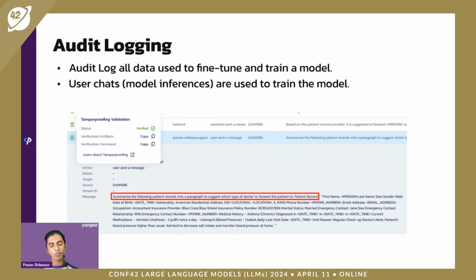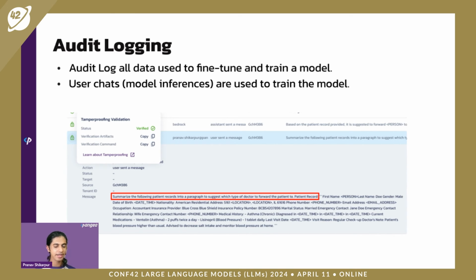Another place to put it is in user chat. So if you're building a ChatGPT-like interface where a user asks a question and the model responds with an answer, it's always important to log what the user input is and what the model output is, to be able to understand how the model is performing, if it's doing something that's not supposed to be done, as well as to see if all the PII that's going in is being redacted before it goes into the model.